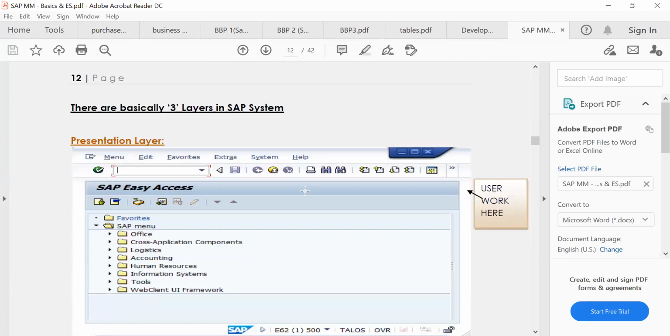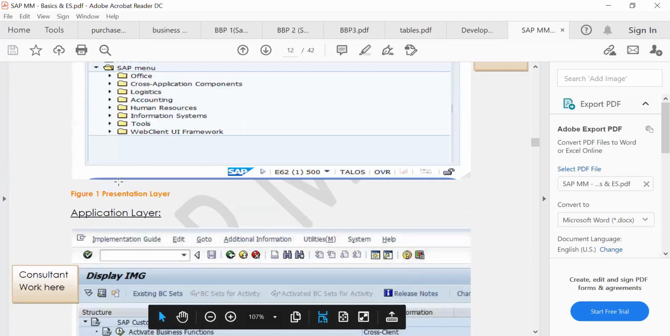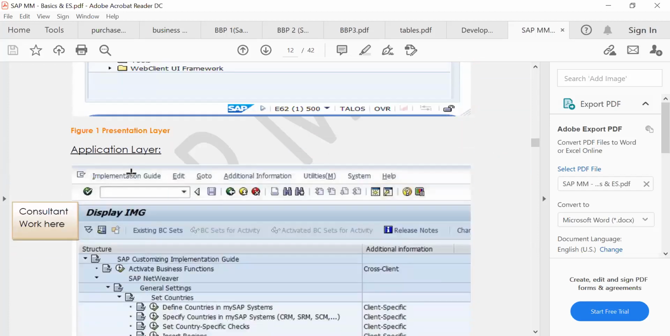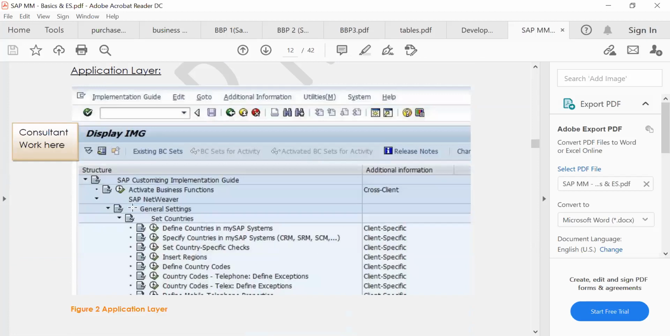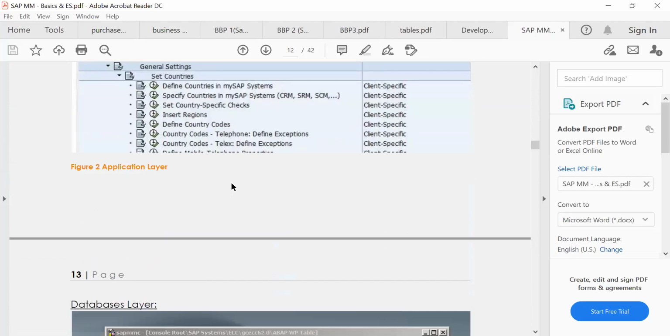There are basically three layers in SAP. Presentation layer, where our end users will work. And application layer, where the consultant will work. Here we will do all the configurations. Right. What exactly we will do here, we will learn that.